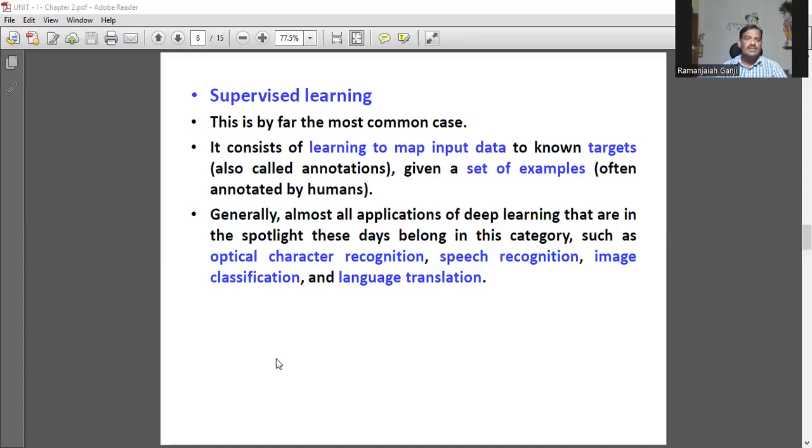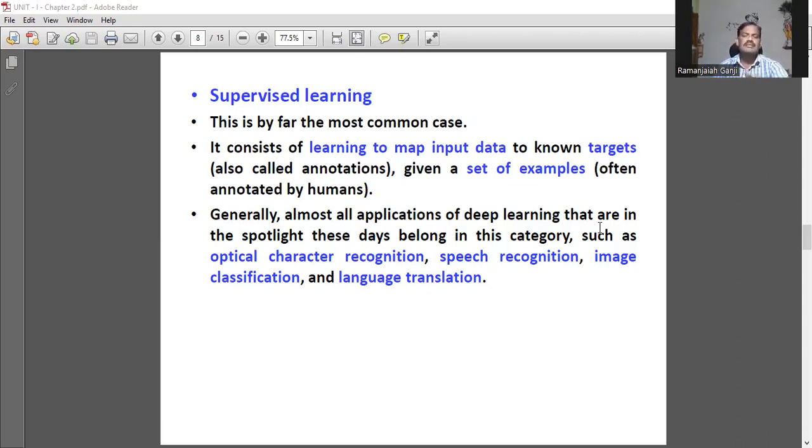First part, start with supervised learning. This is by far the most common case. It consists of learning to map input data to known targets. I told you everything is labeled. Almost all applications of deep learning which are spotlighted nowadays belong to supervised learning.